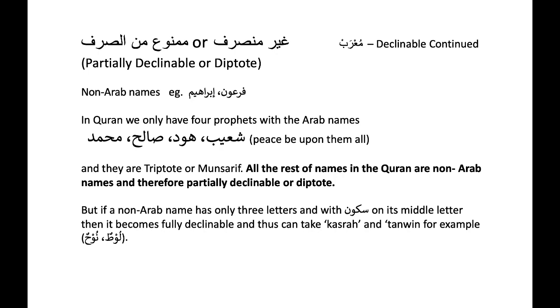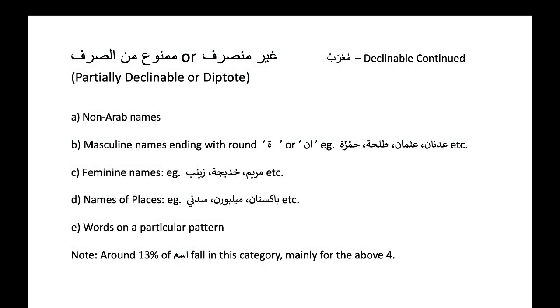All the rest of the names in Quran are non-Arab names and therefore partially declinable or diptote. But if a non-Arab name has only 3 letters and with sukun on its middle letter, then it becomes fully declinable and therefore can take Kasrah and Tanveen. For example, Lutun, Nuhun. From the Ghayru Munsarif or partially declinable list, we have covered non-Arab names.